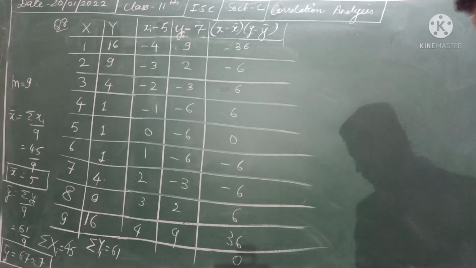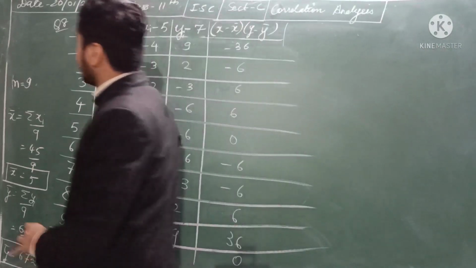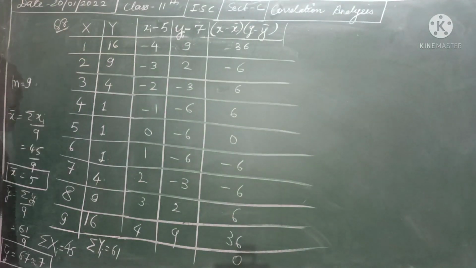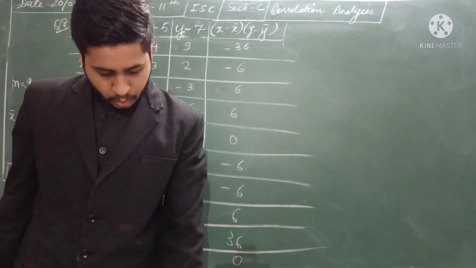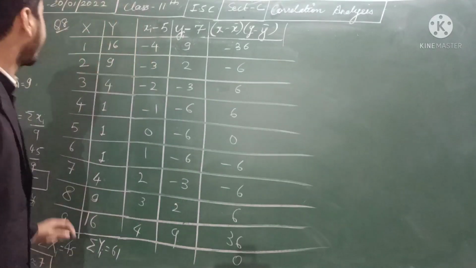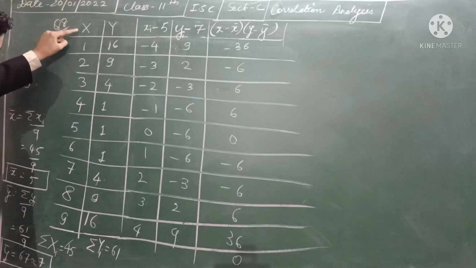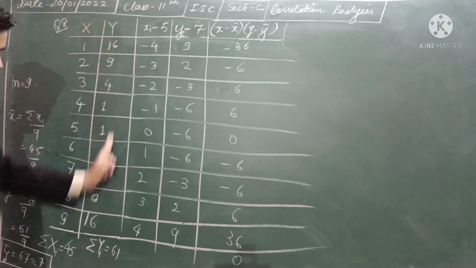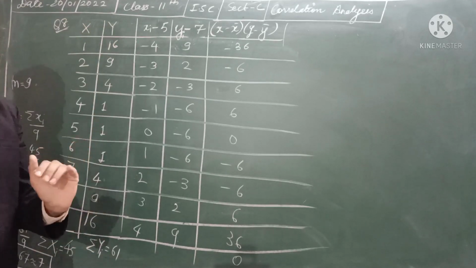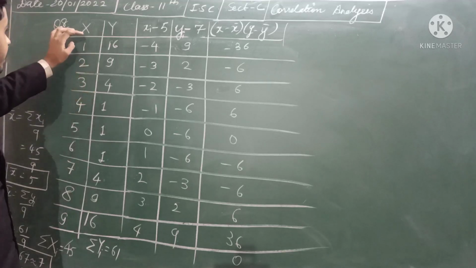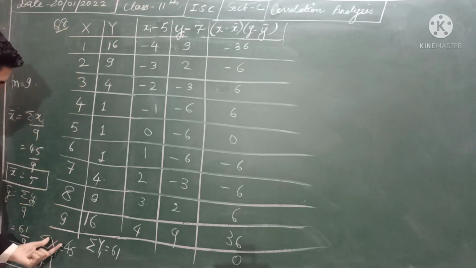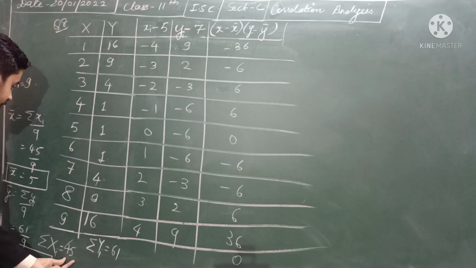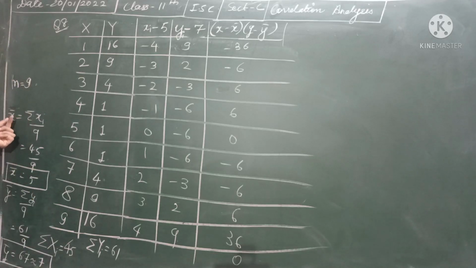Now try to understand this question. I am taking question number 8 of this exercise. The question is: calculate the covariance of the following data. This is the data, you are given this x variable and this y variable. So try to follow the steps. First, you find the sum. What is the summation of xi? We are getting 45. With the help of this we find x bar.